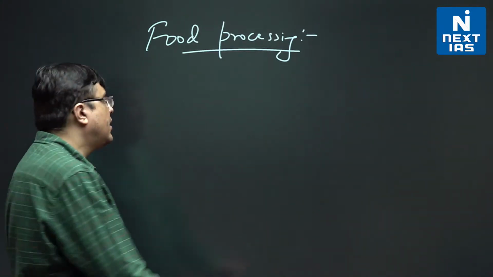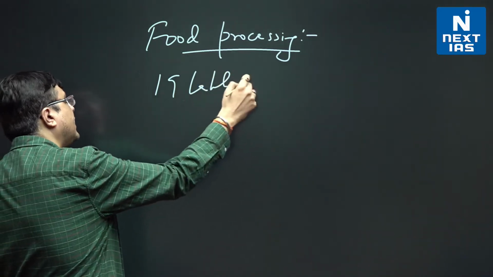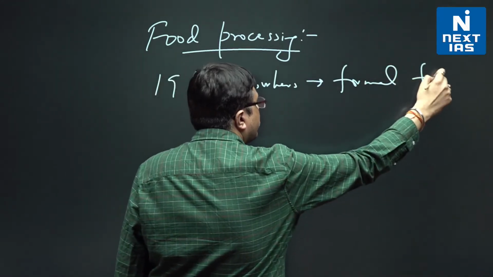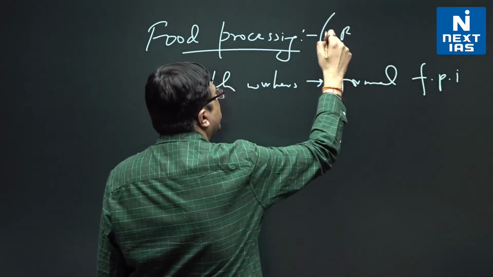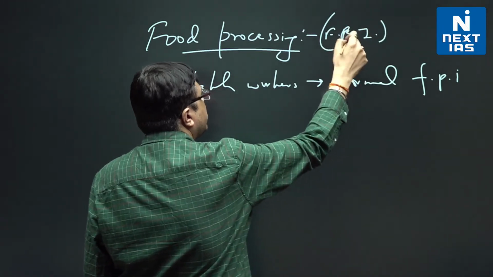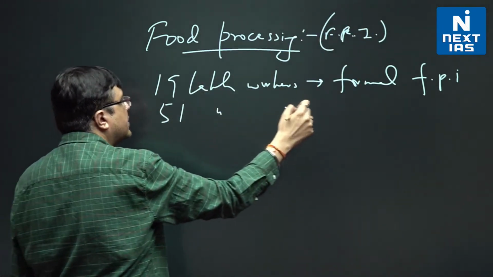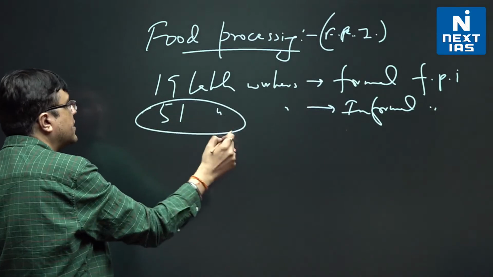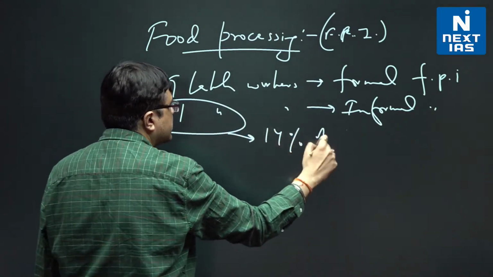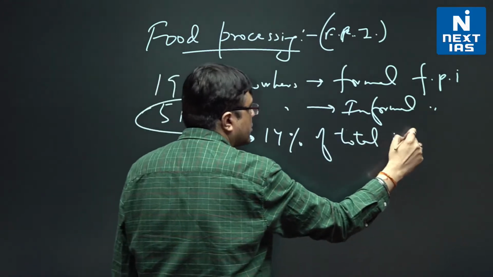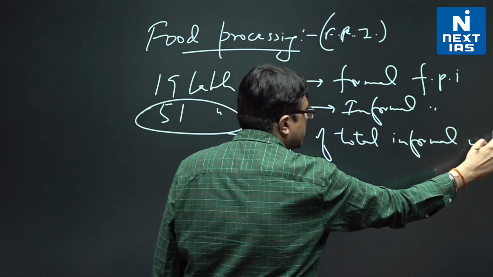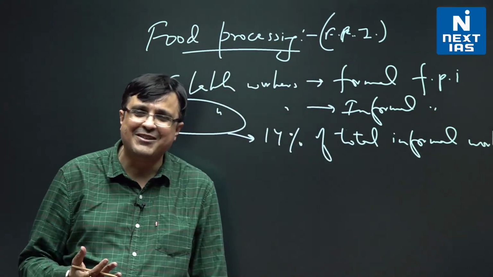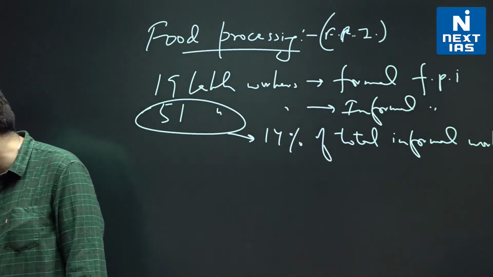Like they say that 19 lakh workers are there in formal food processing enterprise. I'll keep calling it food processing enterprise, FPI. And 51 lakh workers are there in the informal food processing system. These 51 lakh workers comprise almost 14% of total informal workforce in India involved in food processing. Again, in mains, you can use this information to tell your examiner, look how well read I am. I've been able to give you some concerns on these.